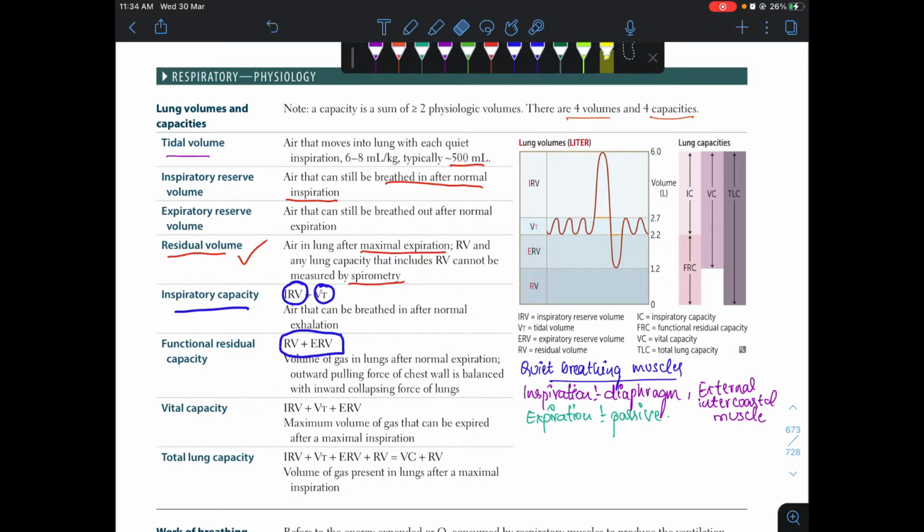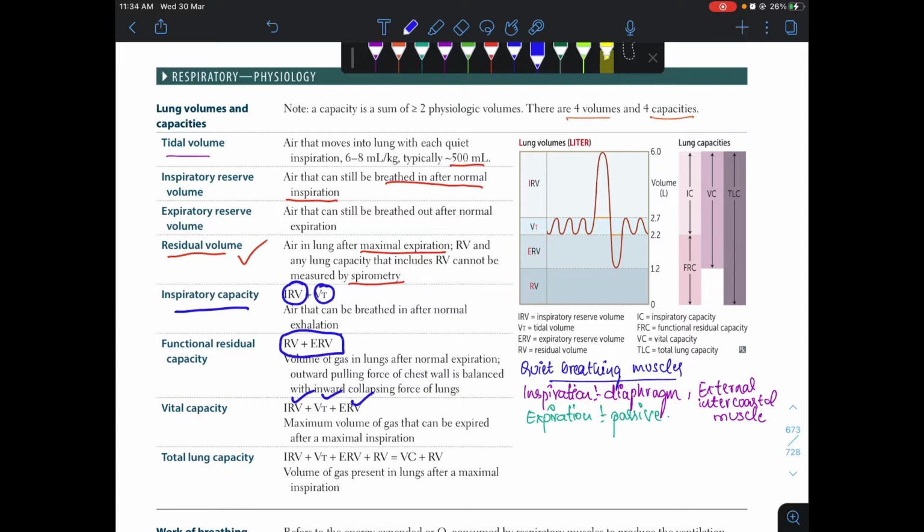Now we have vital capacity. It is the maximum volume of air that can be moved from forceful inspiration to forceful expiration. This includes inspiratory reserve volume, expiratory reserve volume and the tidal volume.